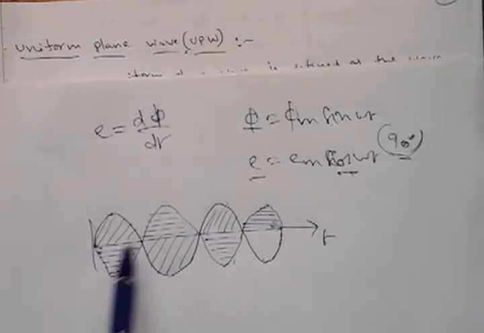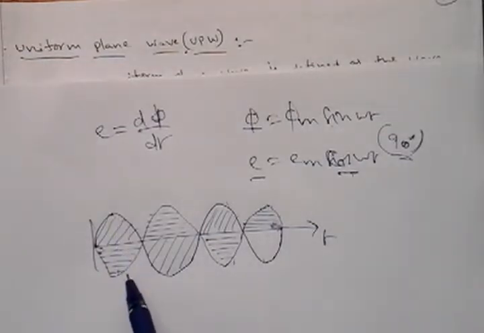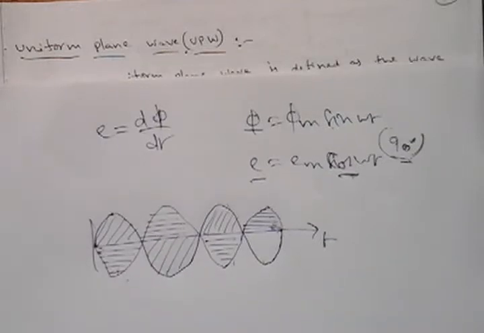So this wave can be traveling through different mediums: it can be free space, it can be a dielectric medium, a perfect dielectric, a lossy dielectric, and it can be propagating through a perfect conductor. What about the electric field equations and the magnetic field equations? That we are going to see in the uniform plane wave concept.